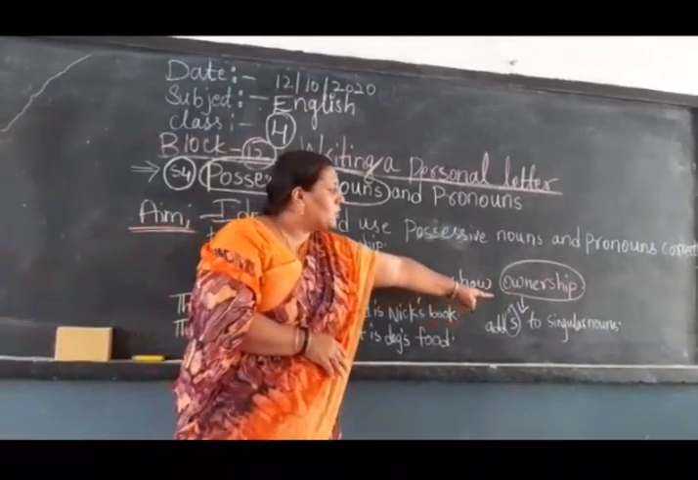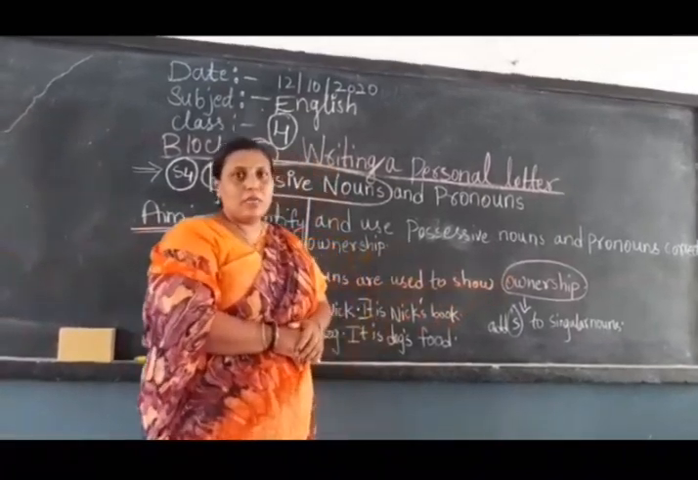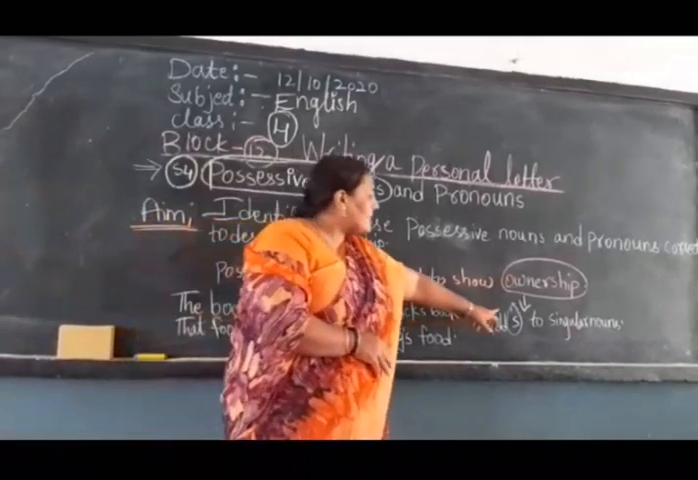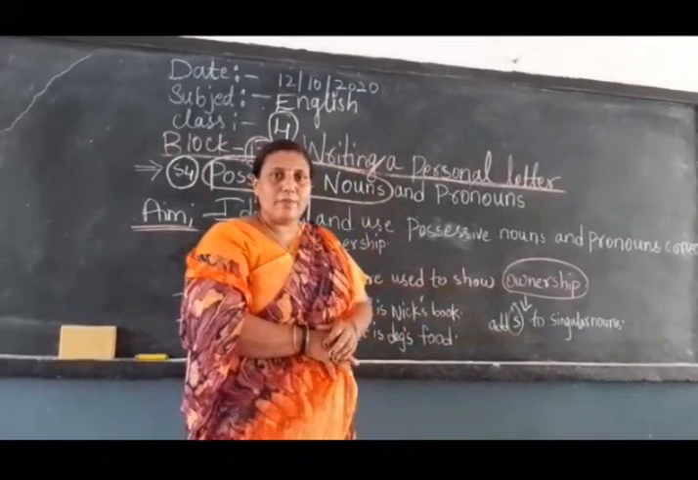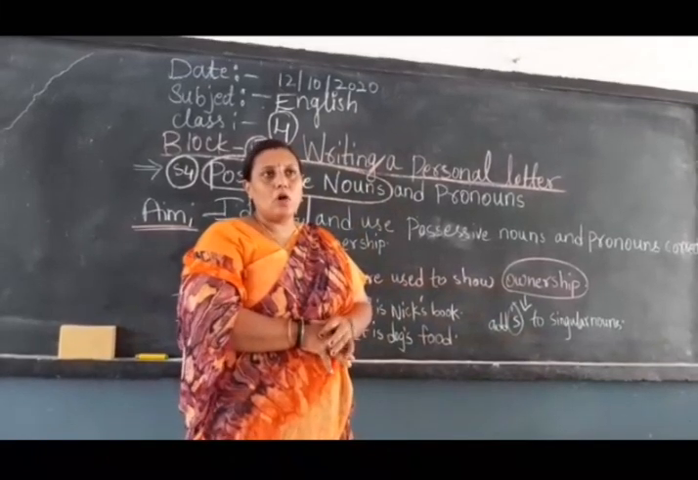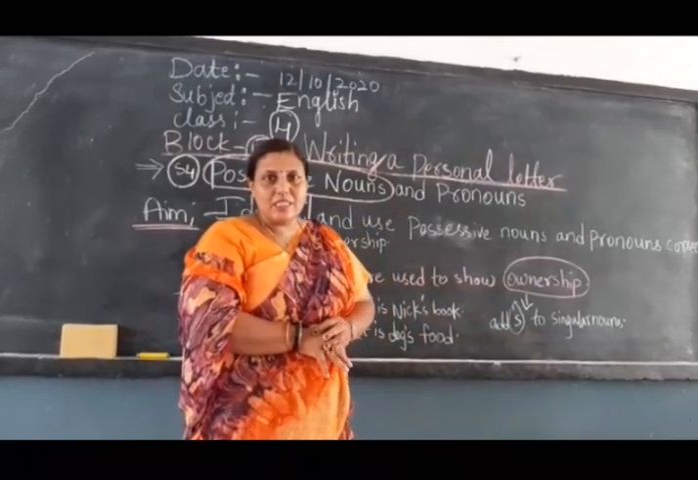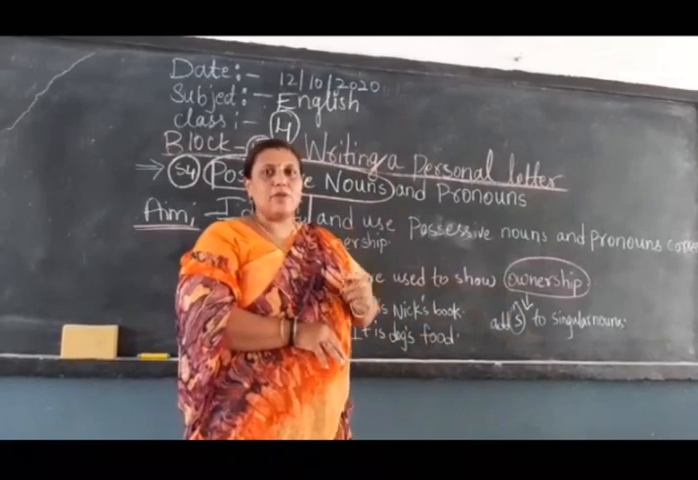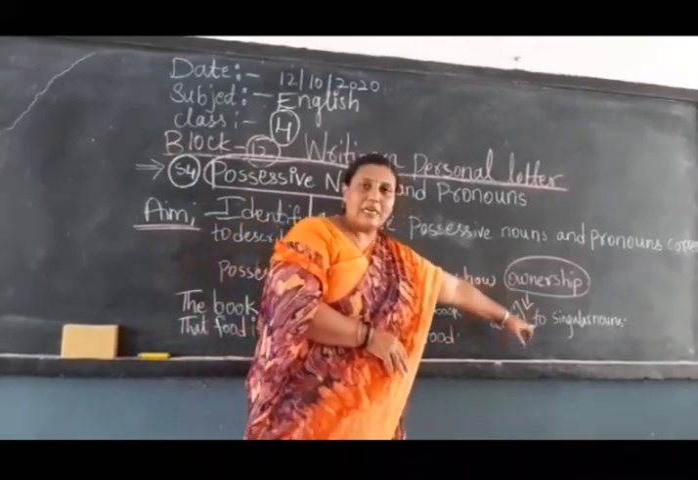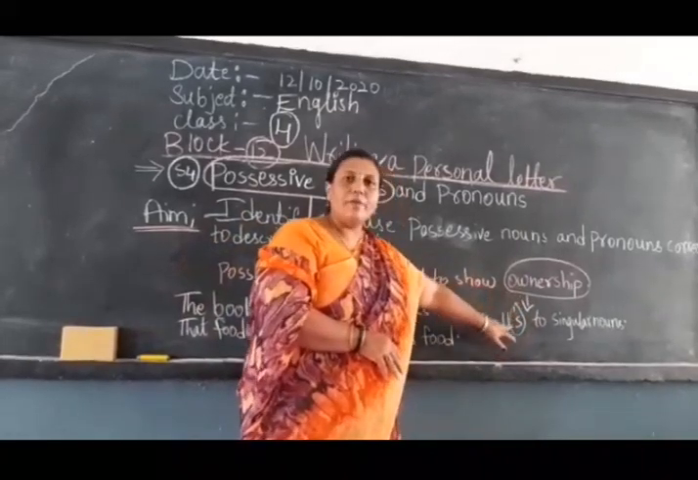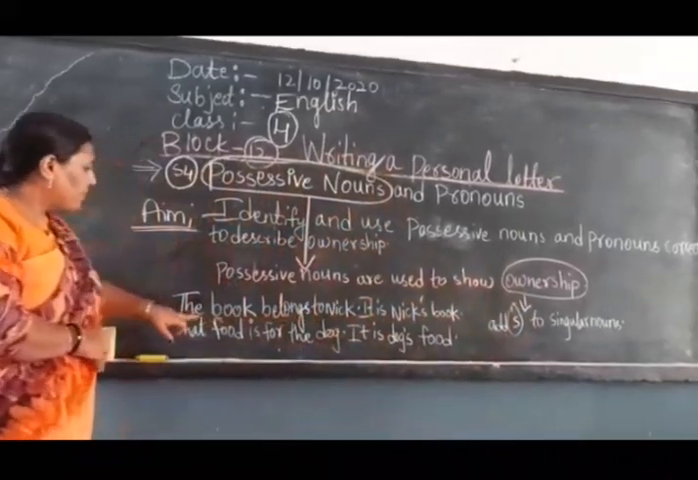Add S to singular nouns. Wherever children's apostrophe S is coming, that is known as ownership. It means that the book belongs to the teacher. S is coming, so that is teacher's book. Like that, add S to a singular noun. That is ownership. Now see here how it will come.